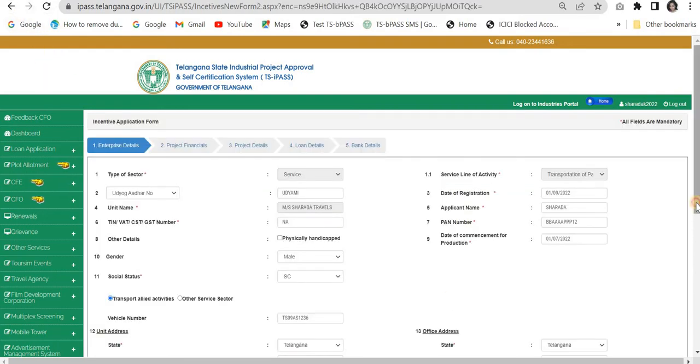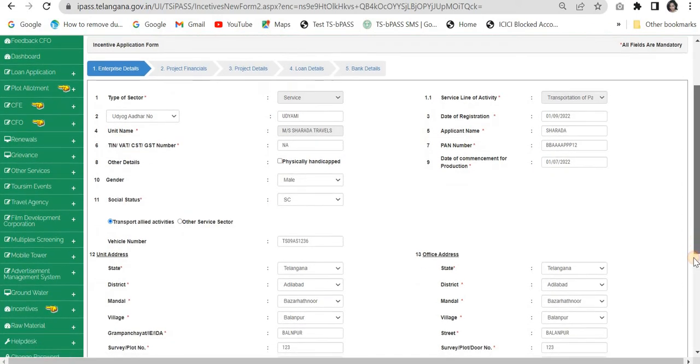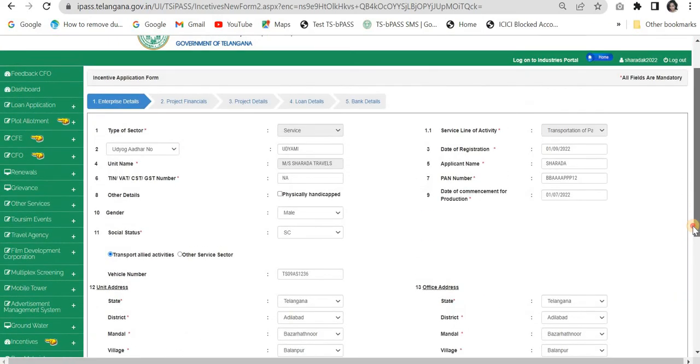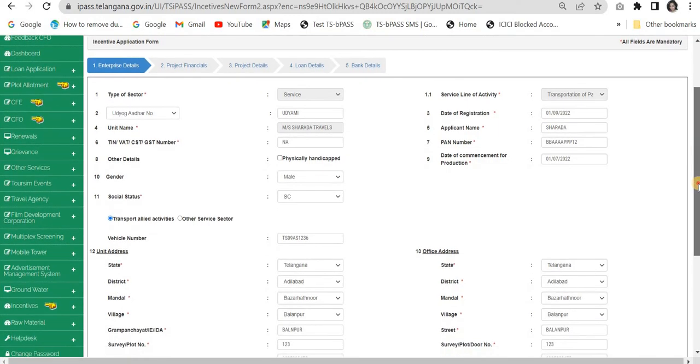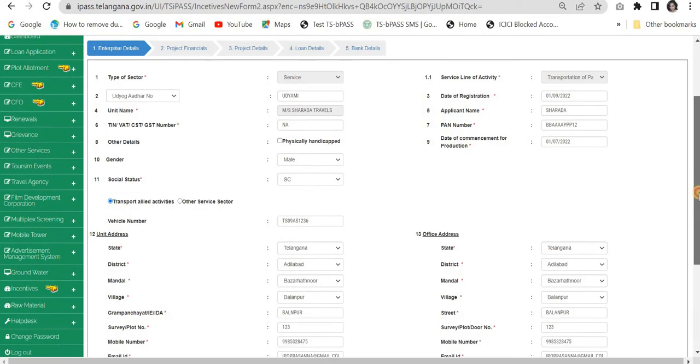So after clicking on next, we are brought to the application form page. And now you can see here the application is divided into 5 parts. In this video, I will explain the entire 5 parts. And then in the next upcoming video, I will explain about the checklist and all other documents to be attached along with the application form. So let's start with the enterprise details.